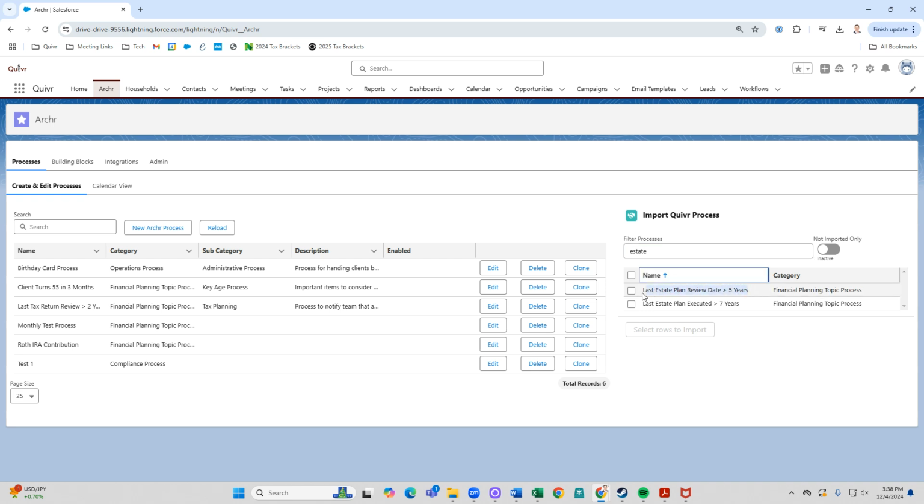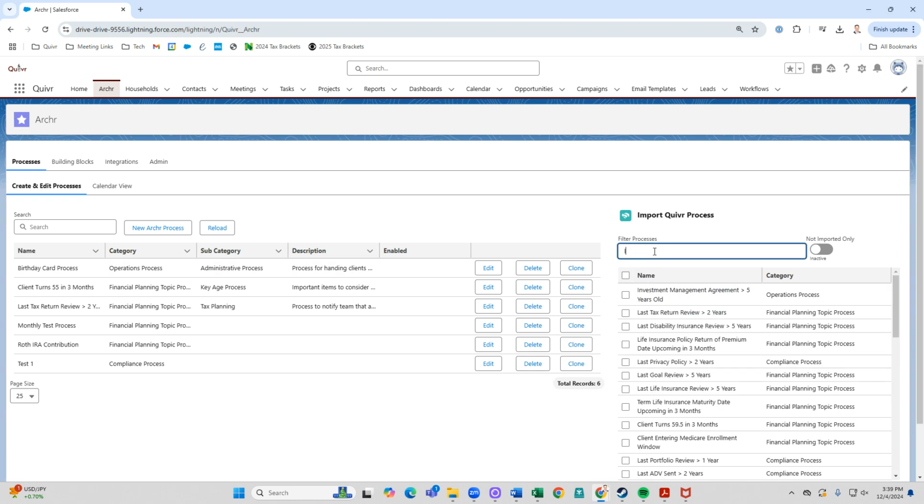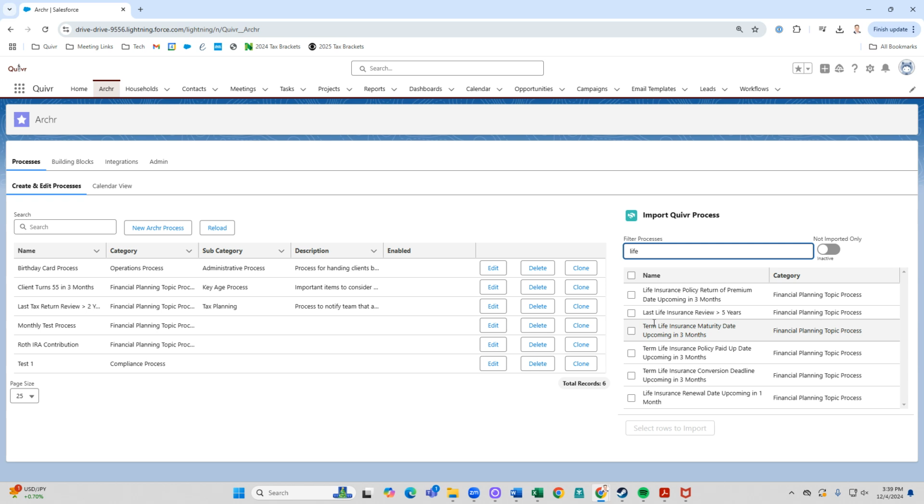Imagine simply being told that that estate plan is over 5 years old and it's time to review it. Imagine being told if you enter life insurance policies that a life insurance policy is about to mature. In Quivr, we give you hundreds of templates for processes, hundreds of templates for building blocks. Take ours, edit them, create your own, make them your own, but always be told. I lost a client about 10 years ago because I missed a term life insurance maturity date. Not anymore. Not with Quivr.